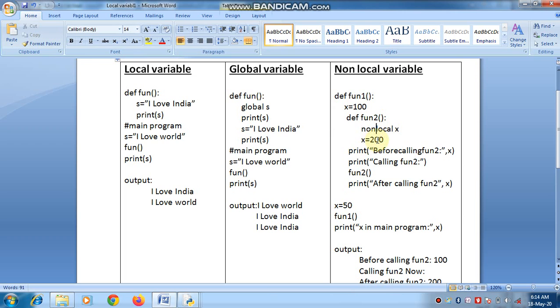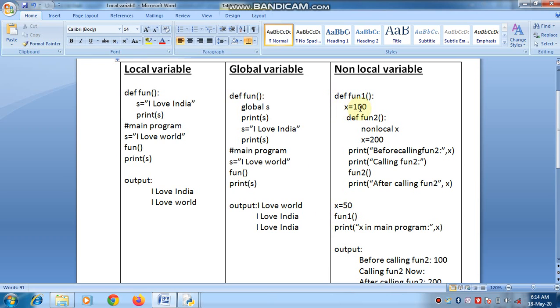Okay, x equal to 200, print message before calling function 2. Calling function 2, I called the function, and next, after calling function 2, print the value of x. Now when we run this program, the interpreter first reads the function header, and after that goes to the main program, and here it will get x equal to 50 and function 1 calling, the execution goes back to function 1.